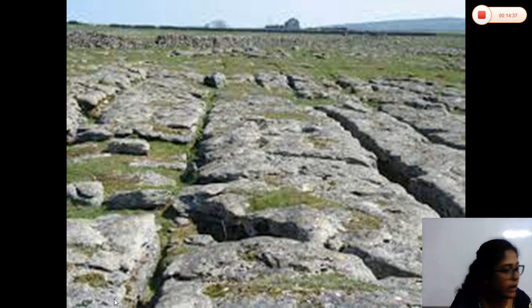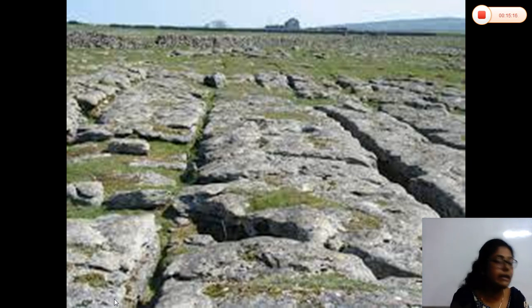Some rocks disintegrate, follow the book. Some rocks disintegrate when they come in contact with water or atmospheric gases. The minerals in the rock undergo change in their chemical composition and appearance, thus become weak, and a weak rock automatically breaks into smaller fragments. Can a hard rock be eroded faster or a weak rock be eroded faster? You all think weak rock, definitely. So, in the chemical weathering process, the chemical composition of the rock will be changed. So, this is the basic difference between physical weathering and chemical weathering.